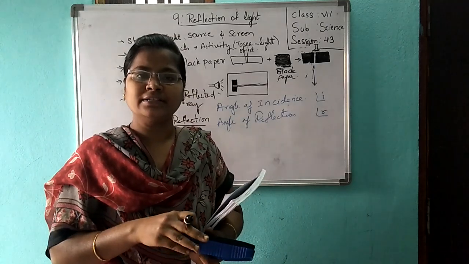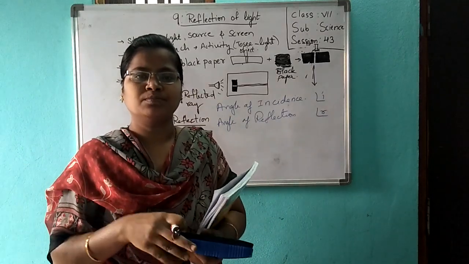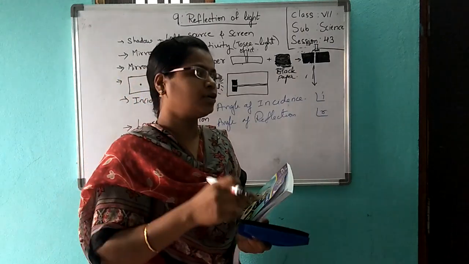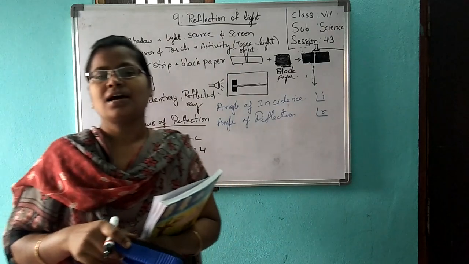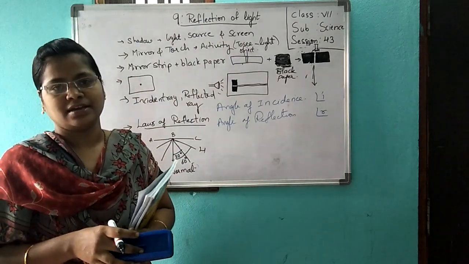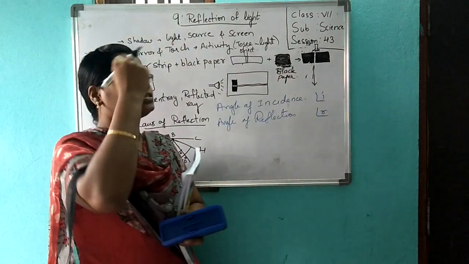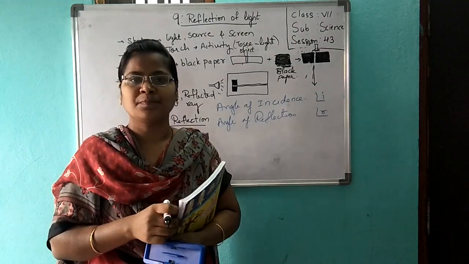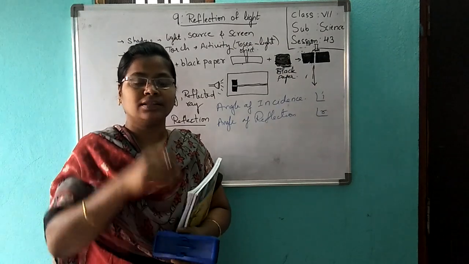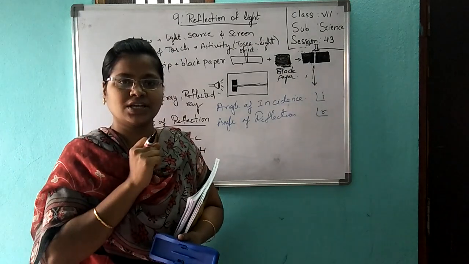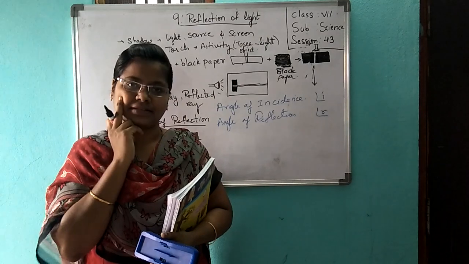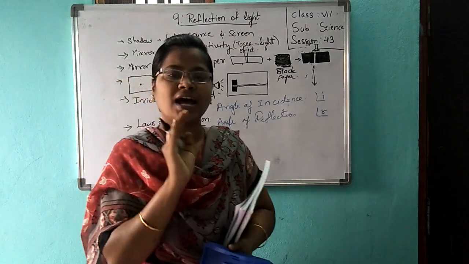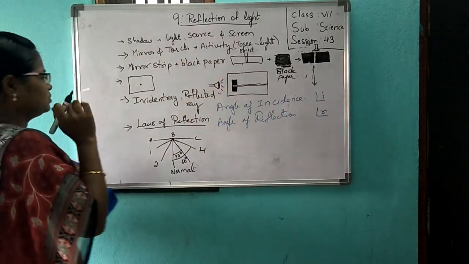When I allow the light to pass and focus on these things, you are able to see. Now, what is happening here? Our tube lights or any bulbs, LED bulbs. When you switch them on, the light rays fall on that object and get reflected to your eyes. Then you can see the object. How? I will show you.